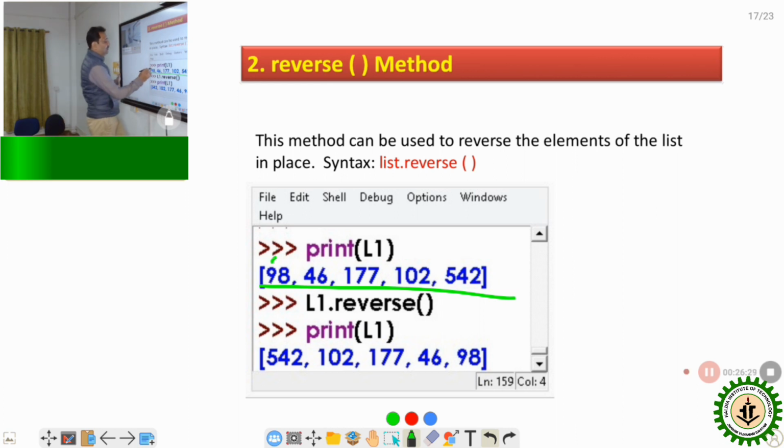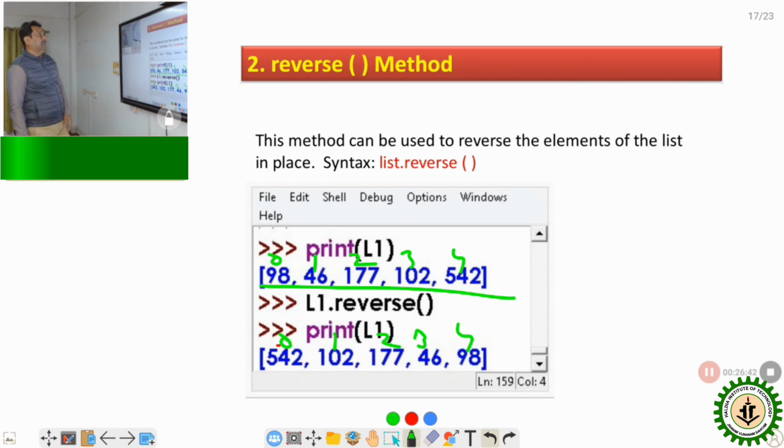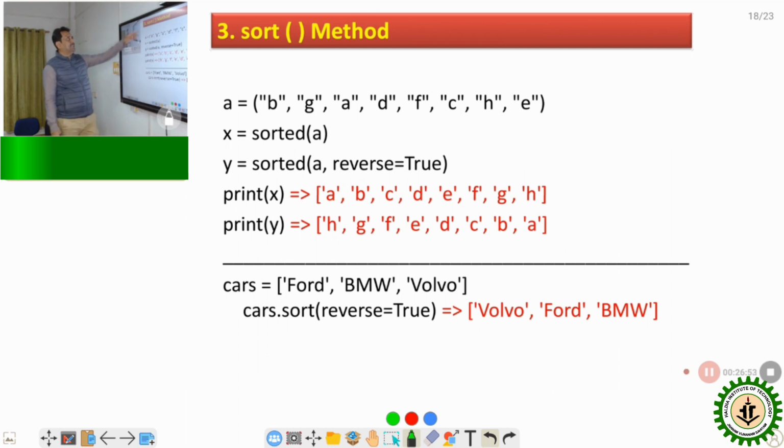This is index 0, 1, 2, 3 and 4, and after reverse, the values take the opposite positions. So using the reverse method, within a single command, we can reverse the data. Okay. Clear?